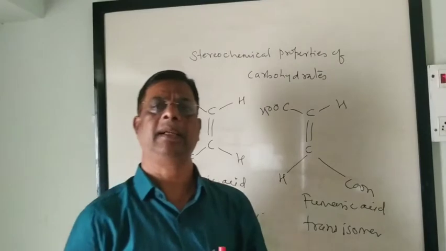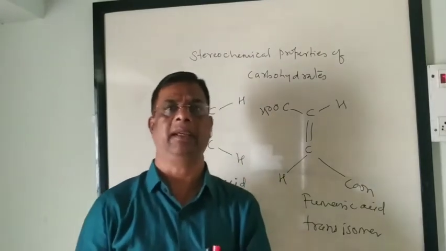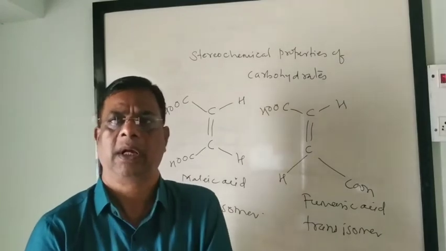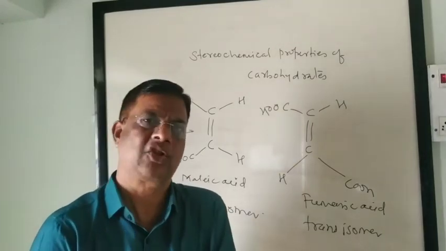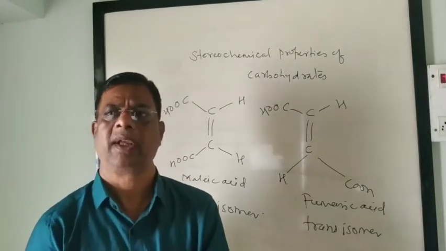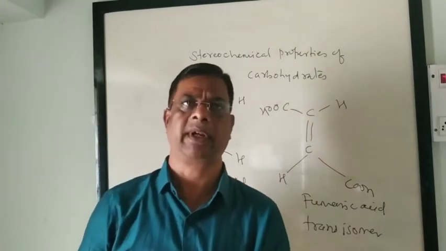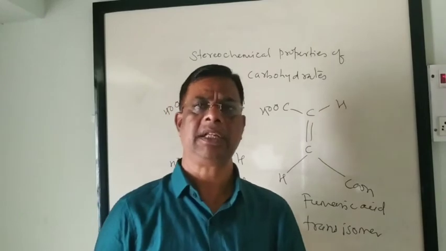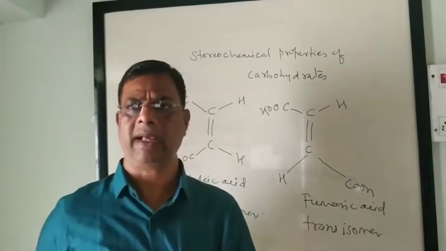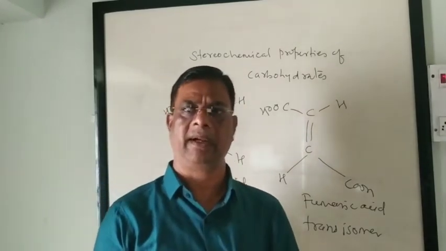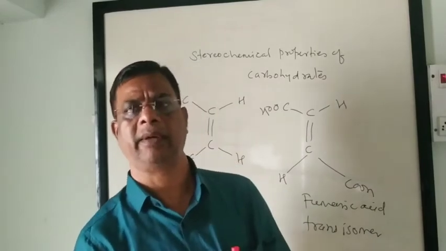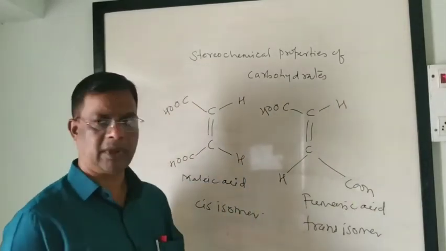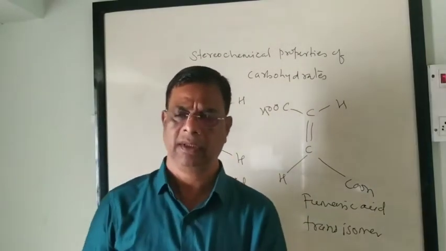Just like that, vitamin A also exists in two isomeric forms, out of which the trans isomer is biologically active and concerned with our ability to see in dim light, while the cis isomer is not as effective against night blindness, which is a vitamin A deficiency disease. Secondly, we will go to optical isomerism.